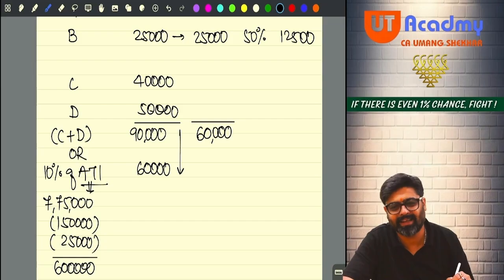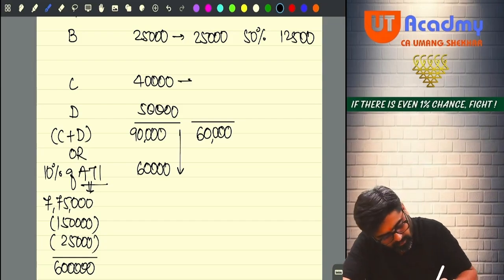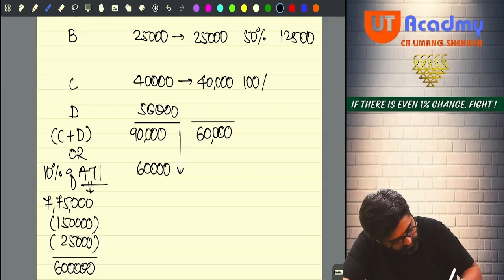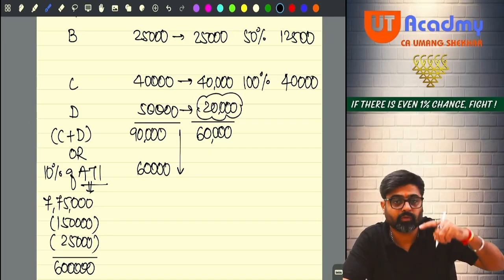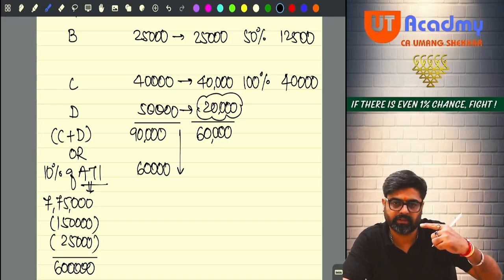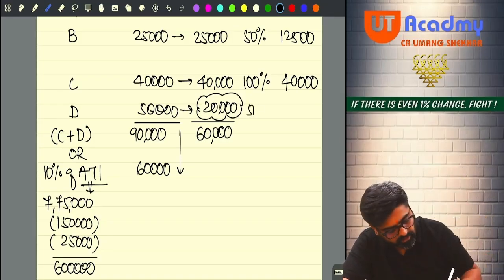So C plus D both taken together cannot be more than 60. So 40 will be fully qualified and out of 50 only 20 will qualify. Understanding? So this 40 will fully qualify and 100% of that you are going to get 40,000. Yes or no? Out of this 50 only 20,000 will qualify now because 40 plus 20 I have to keep it 60 only. 50% of that will be 10,000.